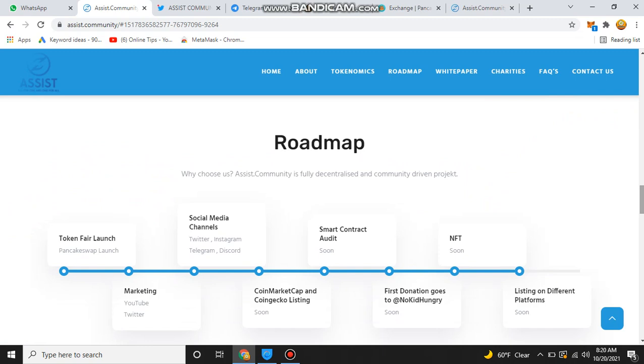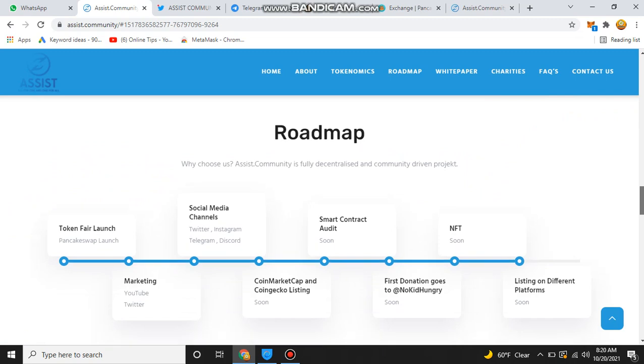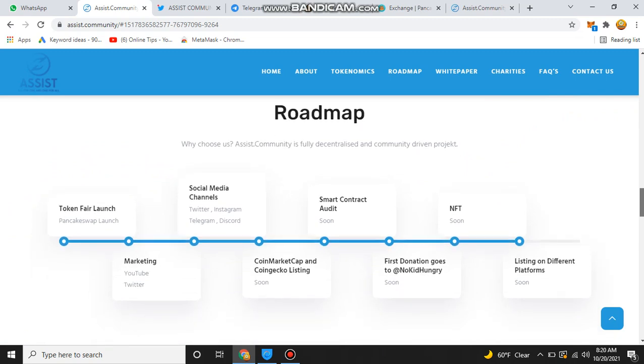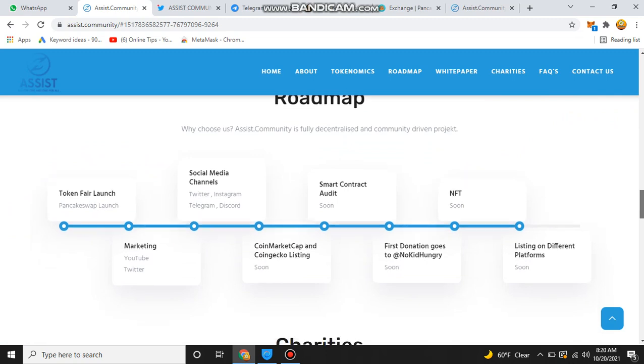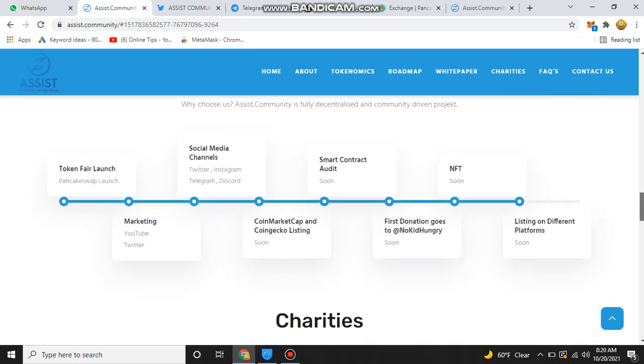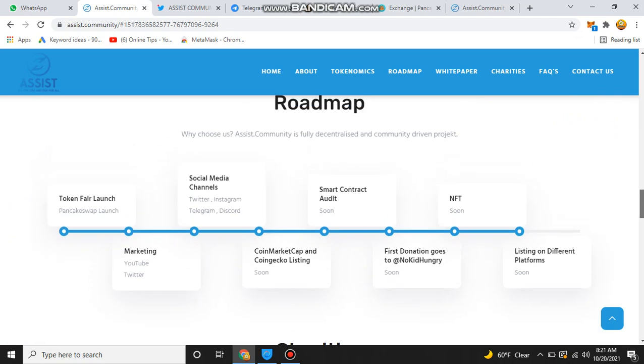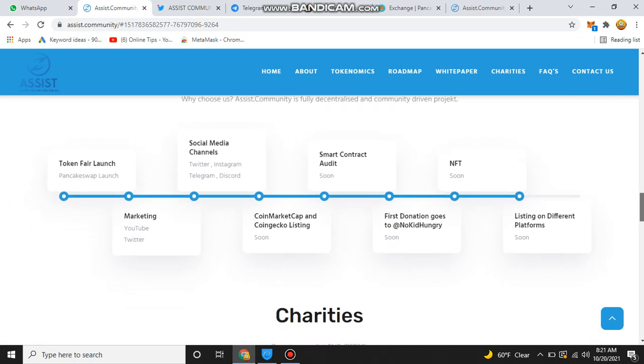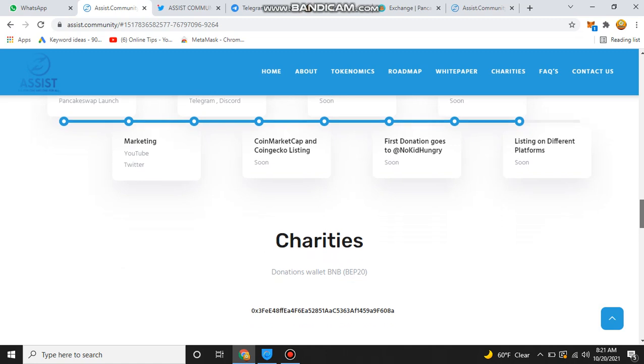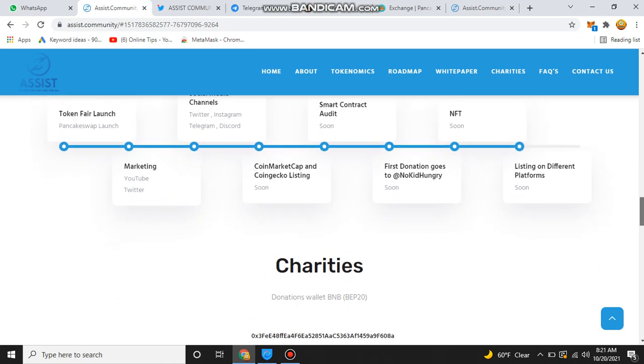They have a plan for their token fair launch and PancakeSwap launch. Number two is marketing on YouTube and Twitter and other social media channels: Twitter, Instagram, Telegram, and Discord. Another plan is listing on major sites like CoinMarketCap and CoinGecko, and their smart contract audit will be coming soon. Their first donation fee goes to No Kid Hungry, which means this is also a charity token. Their NFT and listing on different platforms will come soon. These are the plans they set according to different time periods.